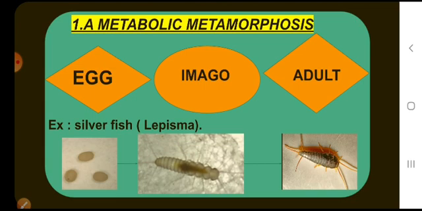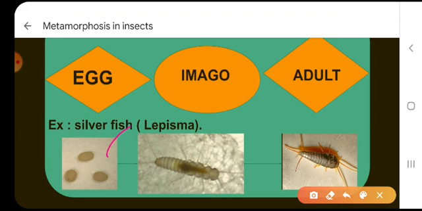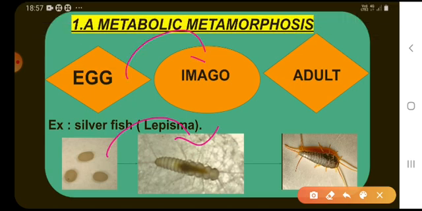In Lepisma, the egg hatches and produces a young one called an imago. The imago differs from the adult as it has immature reproductive organs. By several molting and growth, it becomes an adult.